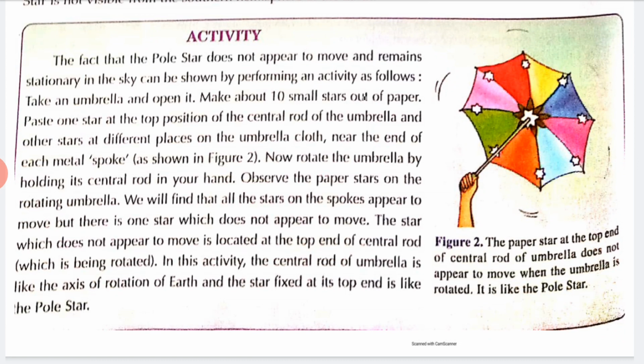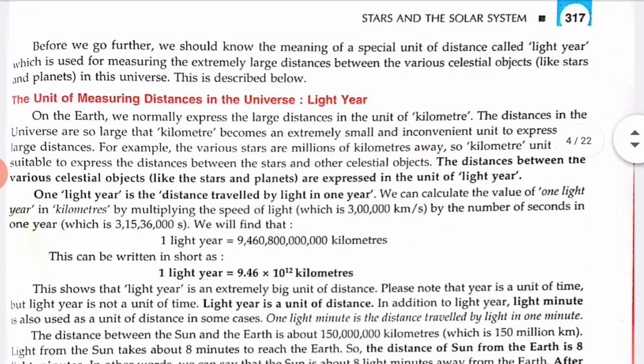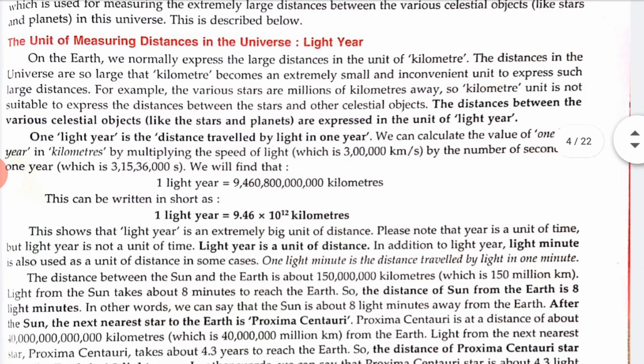Now, before going further, we should know the meaning of a special unit of distance called the light year, which is used for measuring the extremely large distances between various celestial objects like stars and planets in the universe. On the Earth, we normally express large distances in the unit of kilometer.